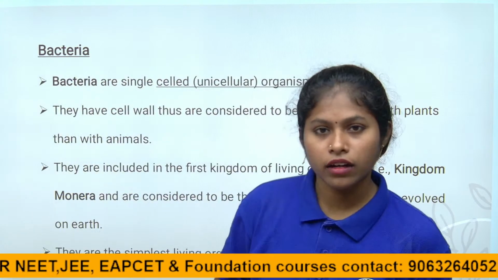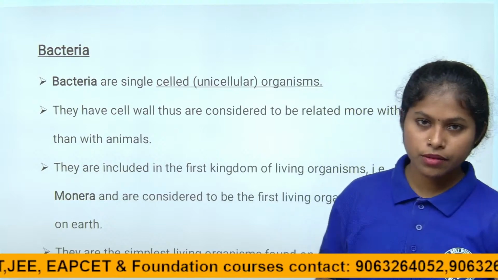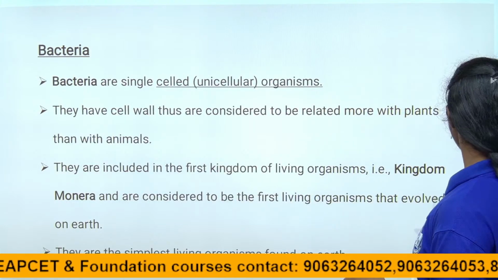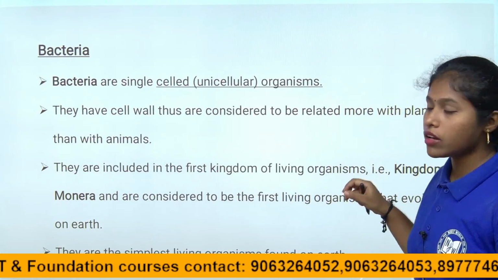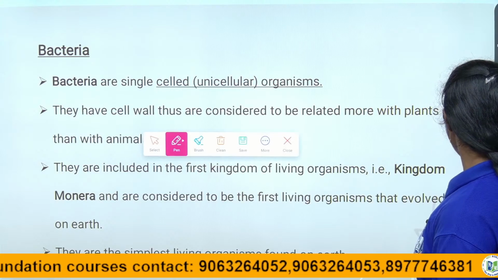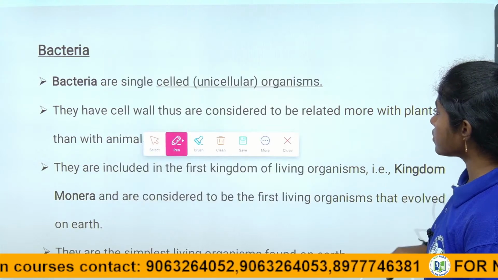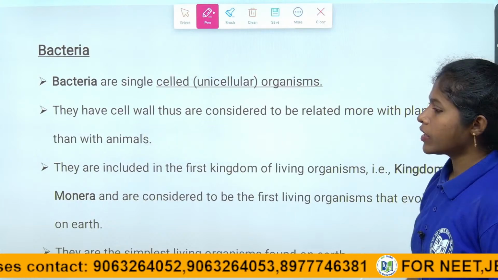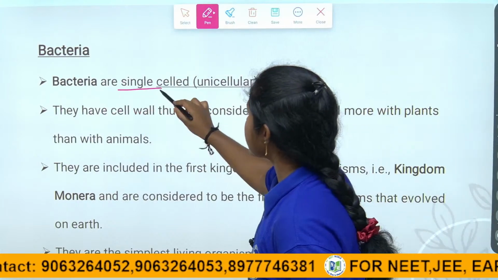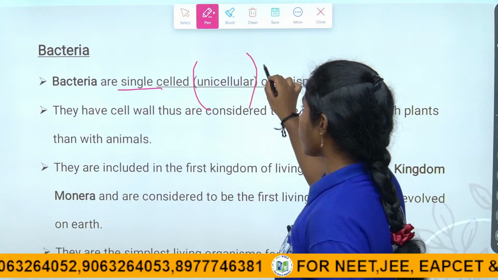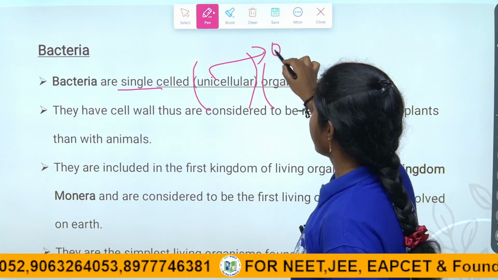What are bacteria? They are single celled organisms, children, also called unicellular, all the same, so don't be confused. Uni means one.